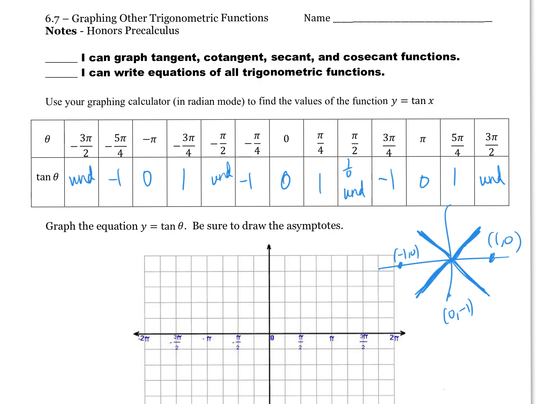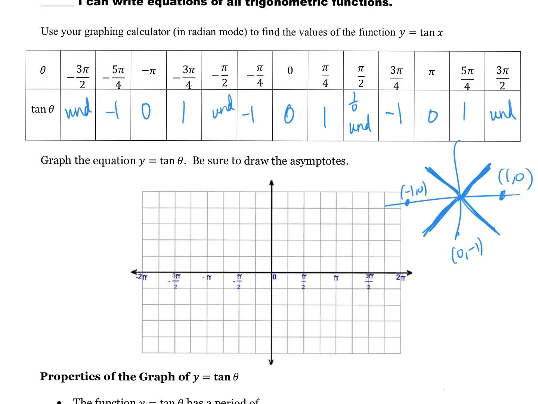Okay, so you're like, what? Yesterday we did not have any undefineds. I agree, because our functions were just nice and curvy, right? Nice and continuous. Anywhere there's an undefined, look at this graph. What do you think we have to do anytime that my function is undefined? Vertical asymptotes, you guys. Let's go put them in.